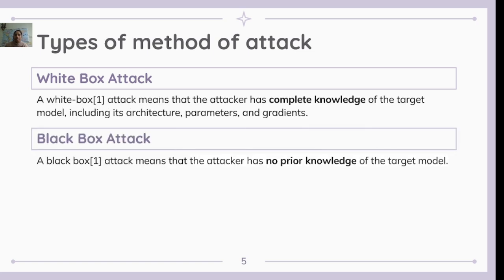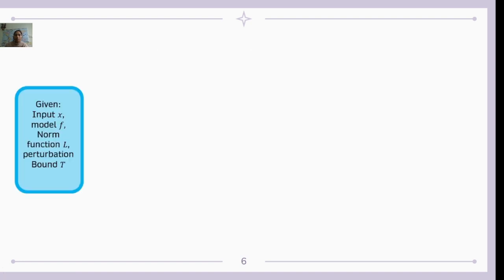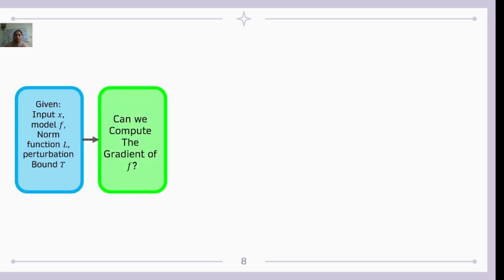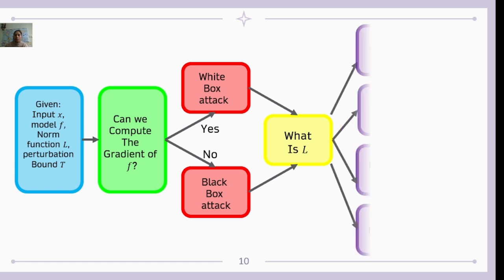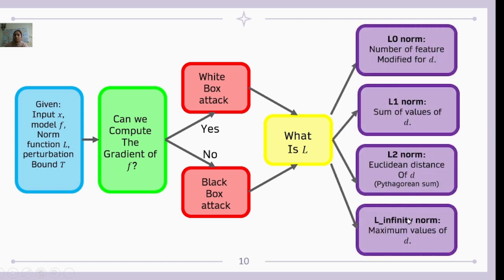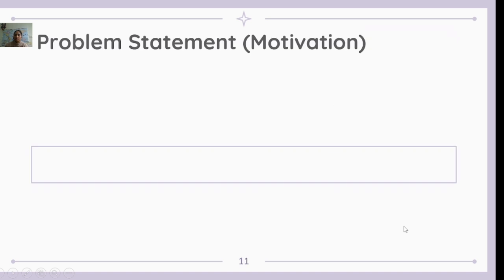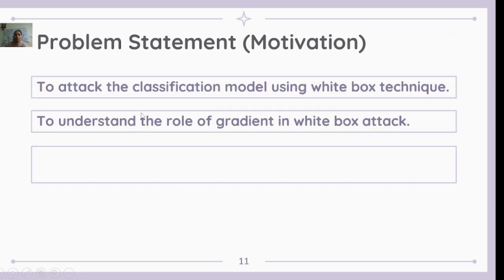In a white box attack, attackers have complete knowledge of model parameters and gradients. In a black box attack, attackers do not have any knowledge. For the given input X and model F, can we compute the gradient? Yes, for the white box model we are able to compute the gradient, and for the black box model we are not able to compute it. This is the loss function. We are using the L2 norm and L infinity norm to attack the classification model using white box techniques.